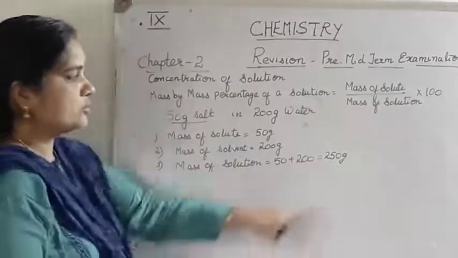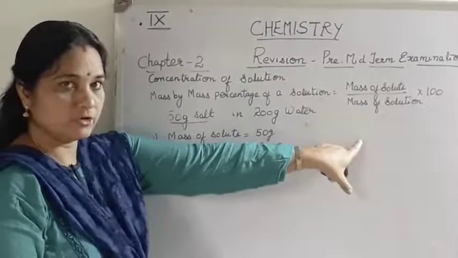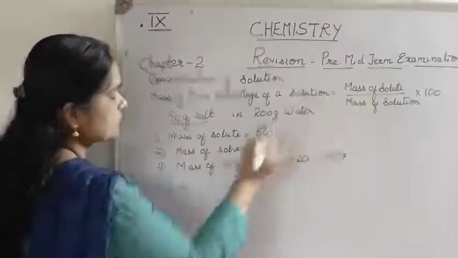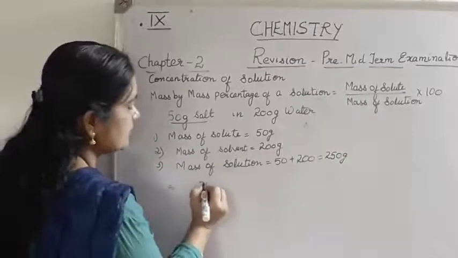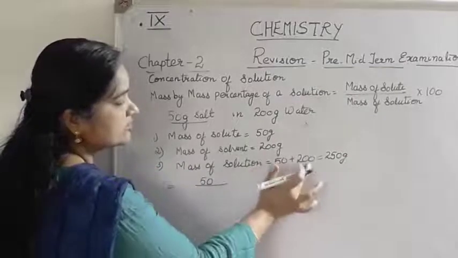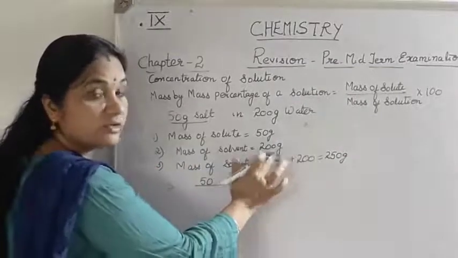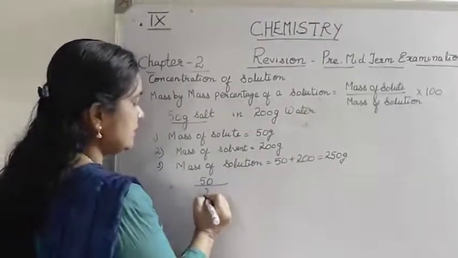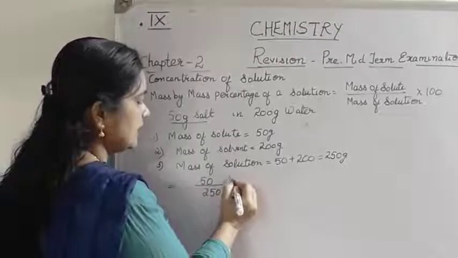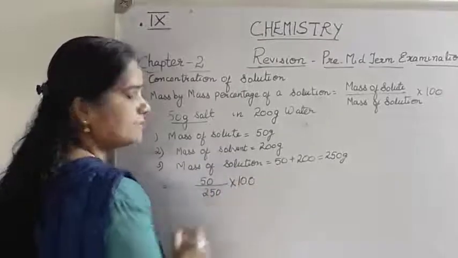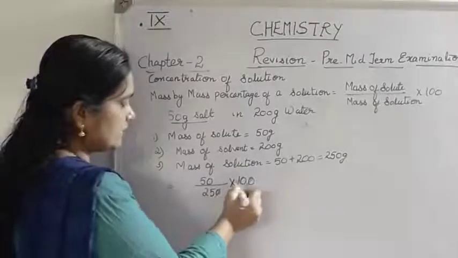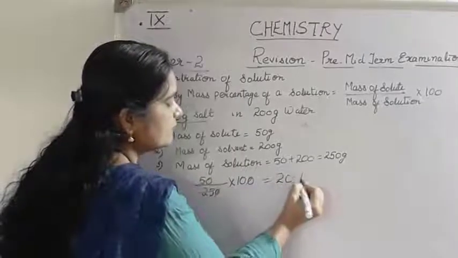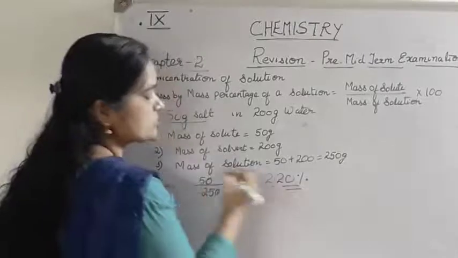Now what do you have to do? Substitute these values in the formula and then calculate the percentage. What is the mass of the solute given? 50. What is the mass of the solution? Don't take the mass of the solvent; always take the mass of the solution. So divided by 250, and then to calculate the percentage, multiply by 100. When you calculate it, you will get 20%, which is the concentration of the solution.